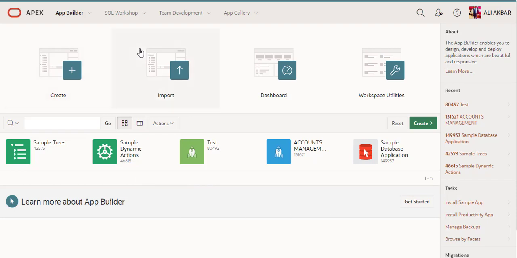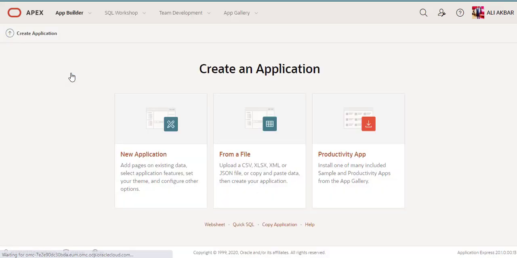Let's start with create. You can create your application in three ways. You can create from scratch. In scratch, you create from DDL operations: create your table, create your trigger, create your views. When you want to start from scratch, you click here.